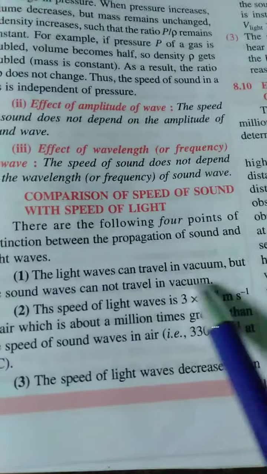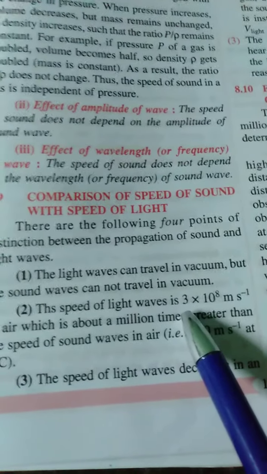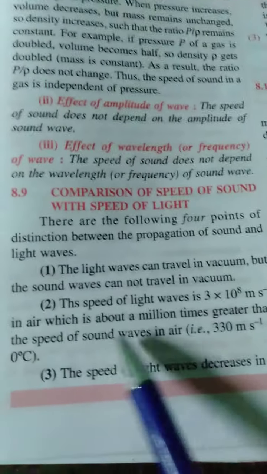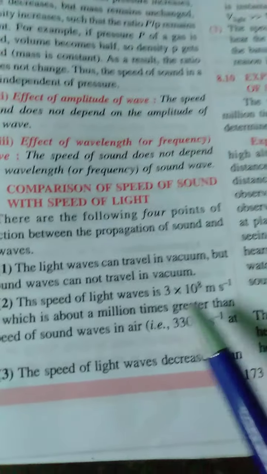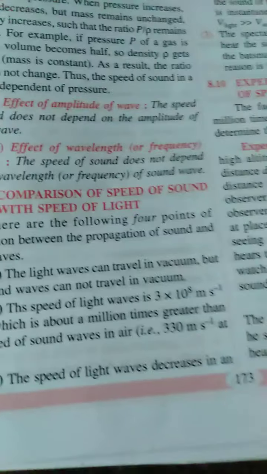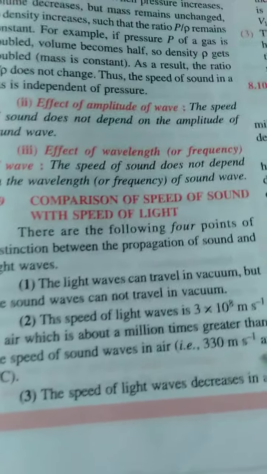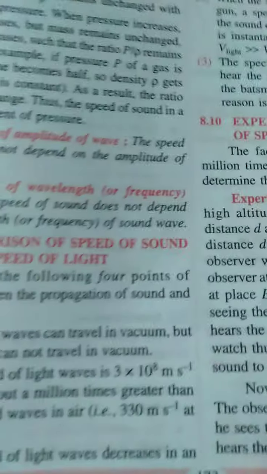The speed of sound is this much. Light is this much, about 3 lakh kilometers per second, but the speed of sound is only about 330 meters per second. Okay, so you can understand that it is about 10 to the power 6 times less. The order of the speed of sound is 10 to the power 6 times less than that of light. Light waves are transverse and electromagnetic, while sound waves are longitudinal and mechanical.